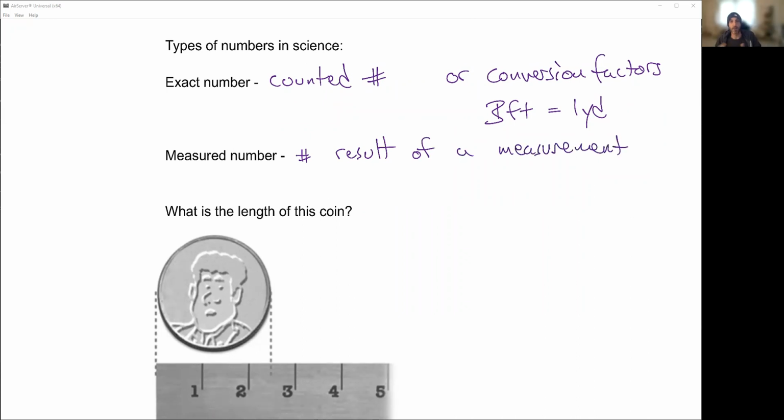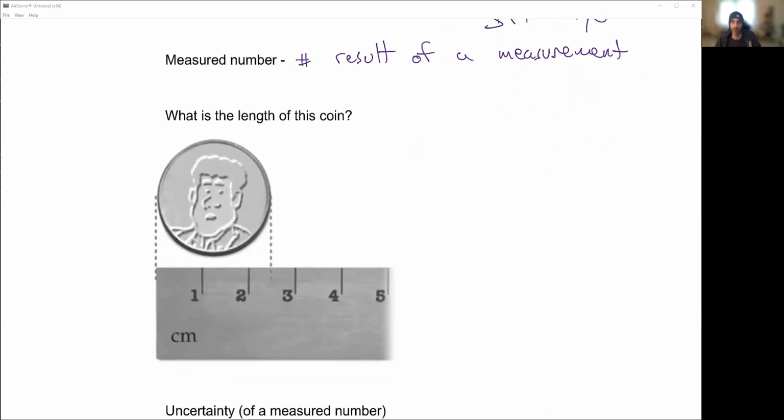So if I measure the length of this coin, for example, in fact, what is the length of this coin? Write your number down. If I measure the length of this coin, that is a measured number. There is a very specific number that is okay for this, and we're going to talk about that right now. What is the measure of this coin? As a scientist, it looks pretty obvious, but not necessarily.